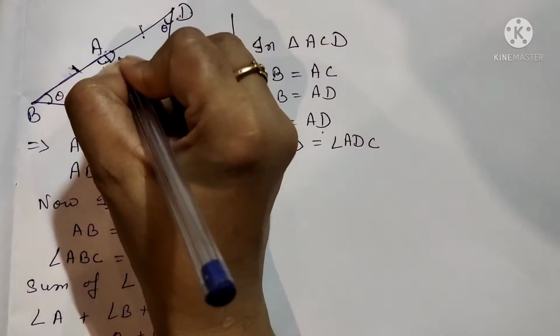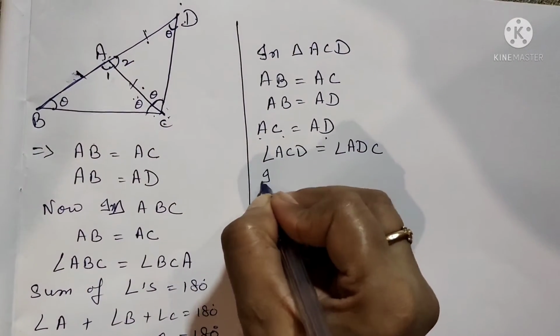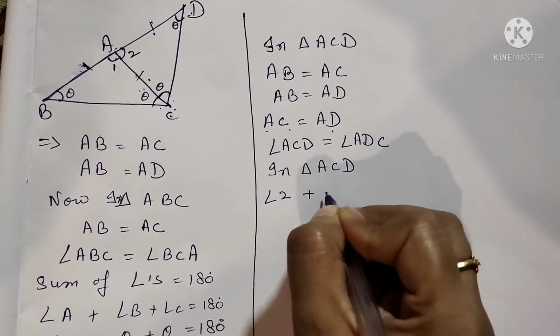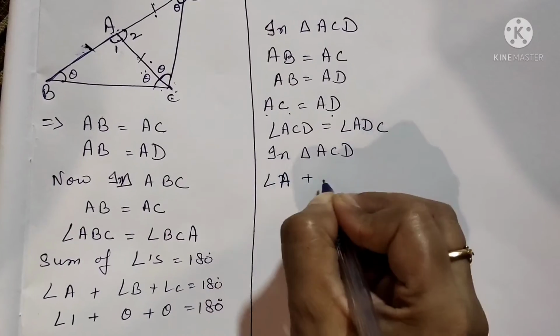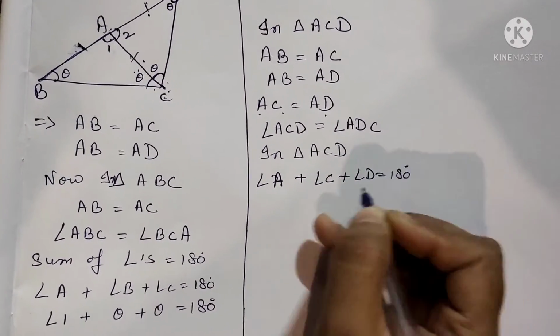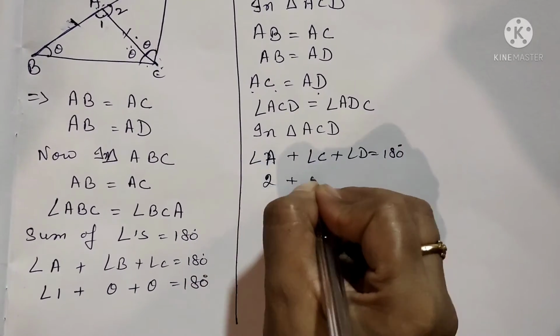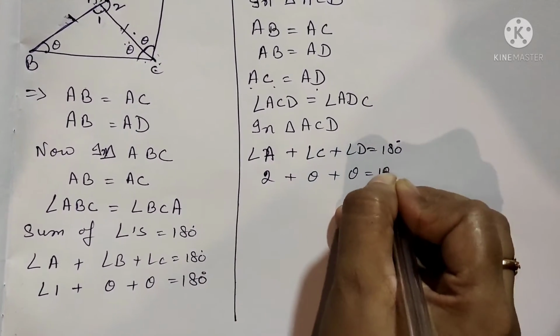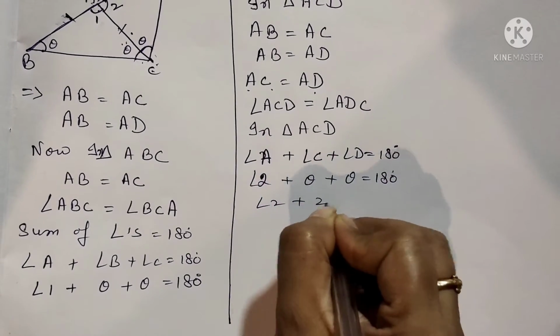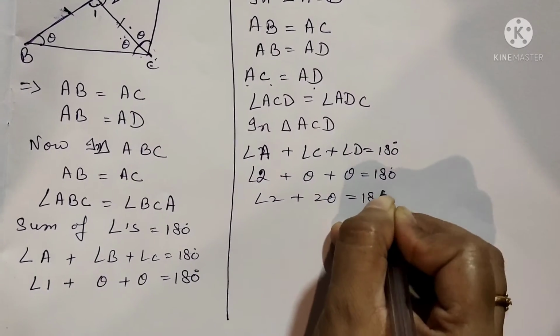Let it be angle 2. In triangle ACD, angle 2, angle A plus angle C plus angle D is equal to 180 degree. That means angle 2 plus theta plus theta, that is angle 2 plus 2 theta is equal to 180 degree.